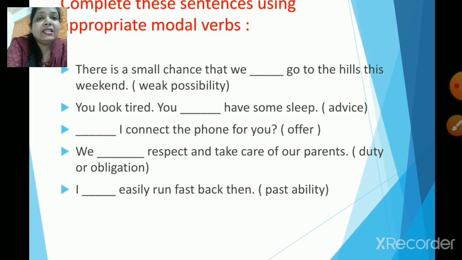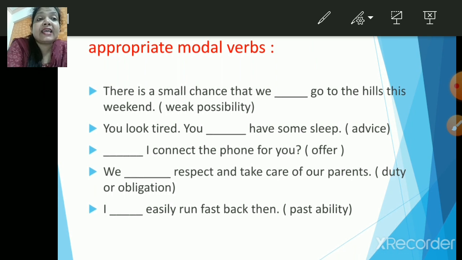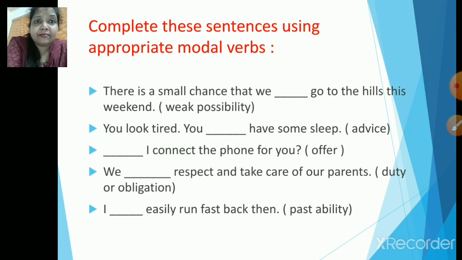Alright, the next sentence is there is a small chance that we dash go to the hills this weekend. Weak possibility. Okay, next one. You look tired. You dash have some sleep. Advice. Next. I dash connect the phone for you. Offer. Next. We dash respect and take care of our parents. Duty, or you can say obligation. Next. I dash easily run fast back then. Past ability. Now let us check what are the correct answers.